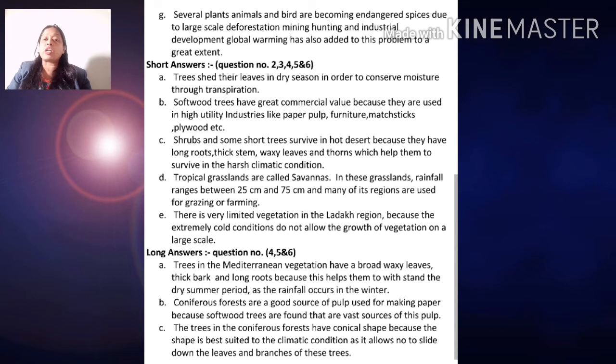Now question number 4: what is another name for the tropical grassland? Any two features; you have to write down the name of the tropical grasslands and two features.